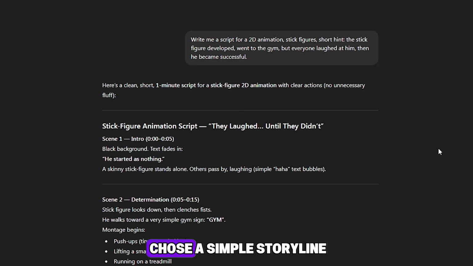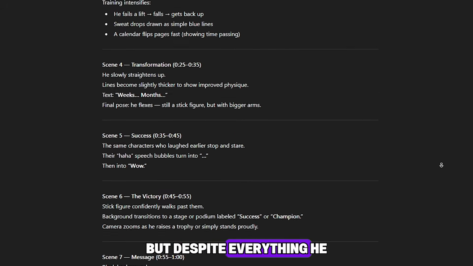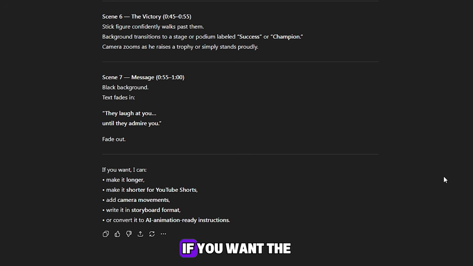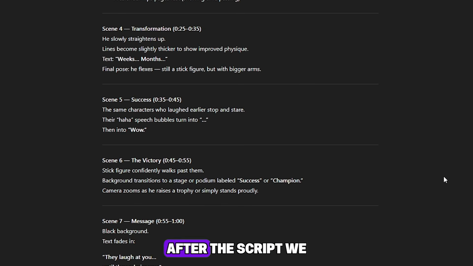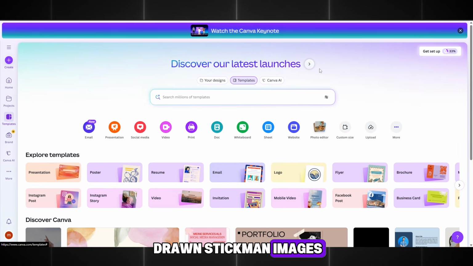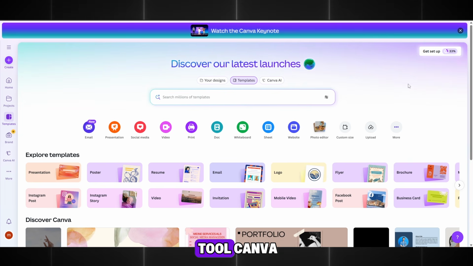For my example, I chose a simple storyline where everyone mocked and bullied the stickman, but despite everything he kept working on himself. You can choose a more dynamic or very funny plot if you want. The choice is yours. After the script, we move on to the second step. We need to create drawn stickman images. And to make the process easier without drawing everything by hand, we will use the tool Canva.